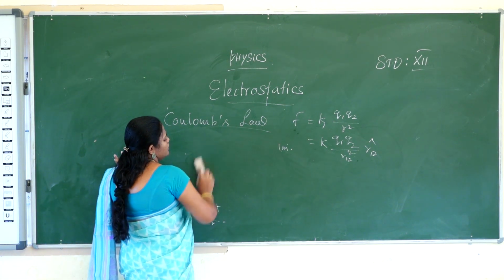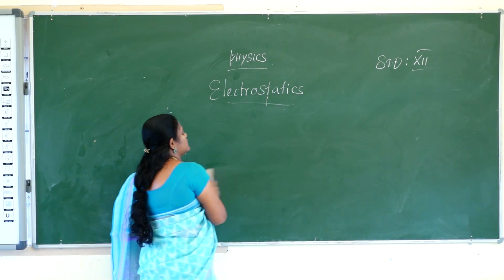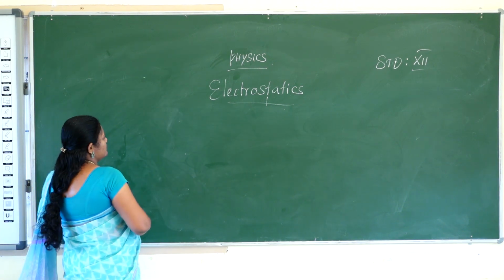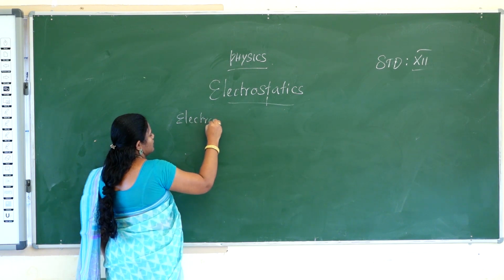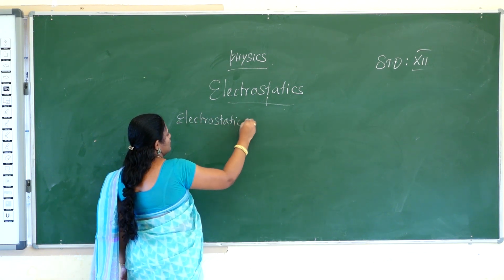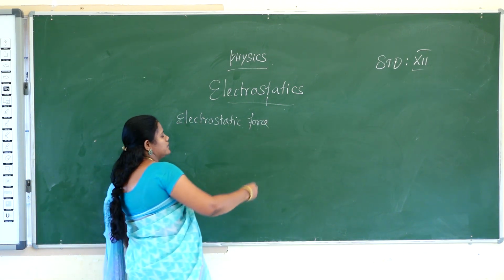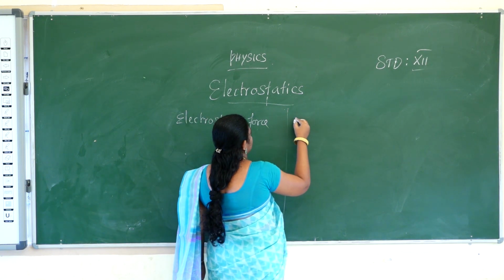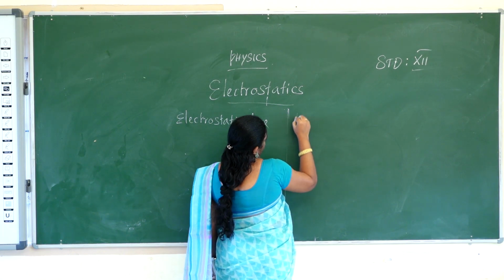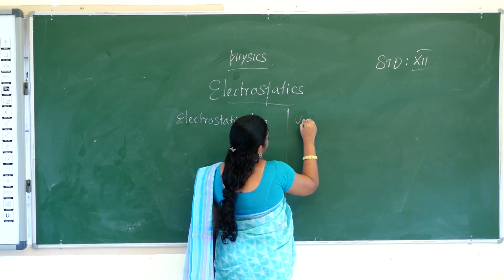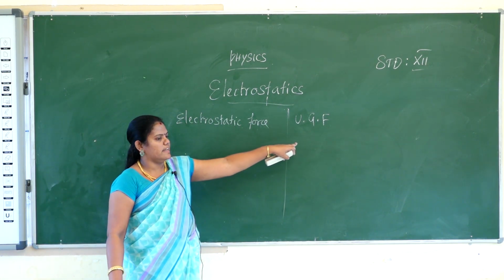The difference between Coulomb's law and the universal gravitation law. Coulomb's law means electrostatic force. Students, please note down all the points, because this difference is very important for the annual exam. That is electrostatic force and universal gravitational force.